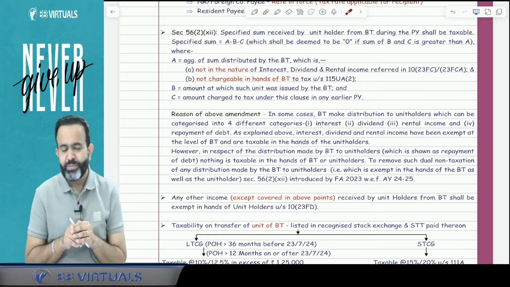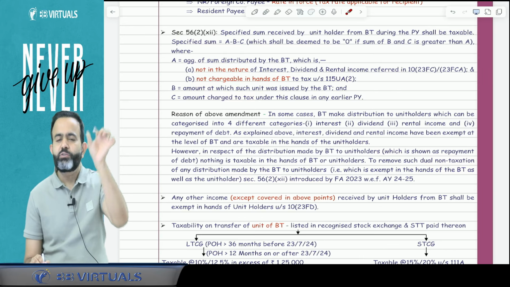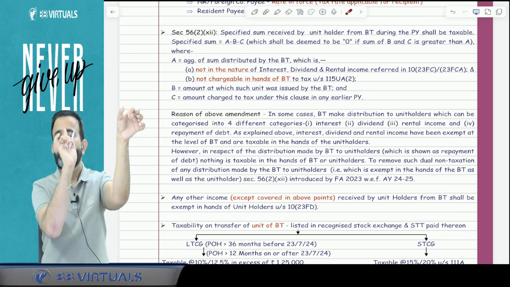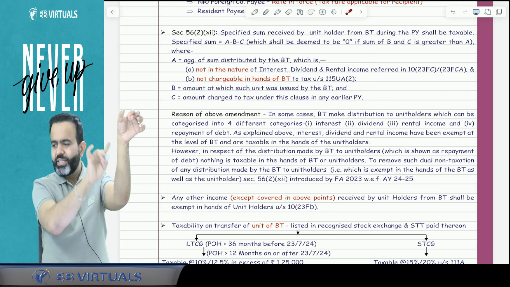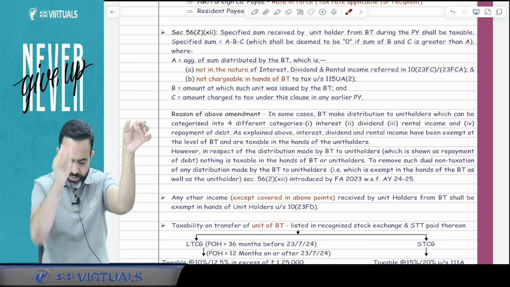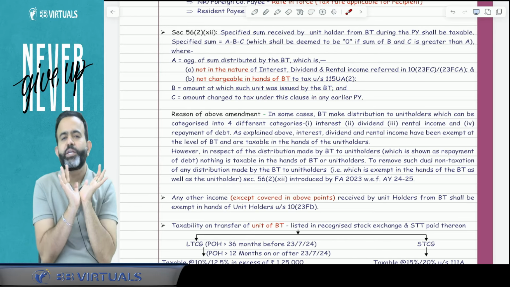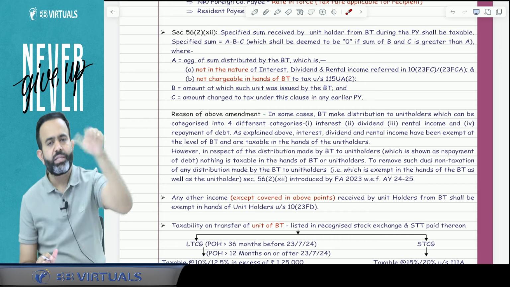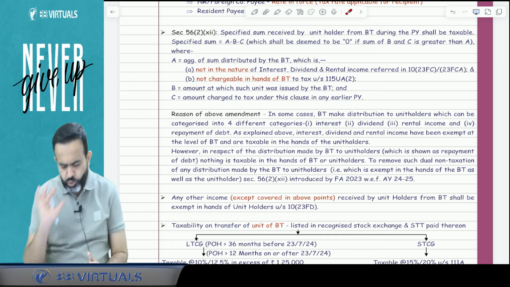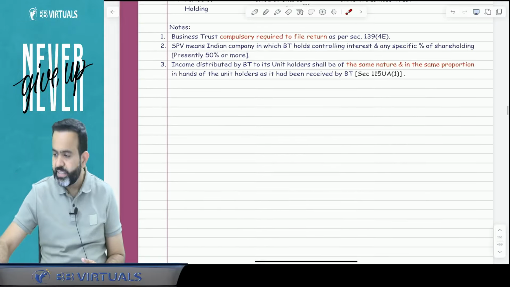But how will it be taxable? You know how it will be taxable. Here, whatever amount is received by the unit holder minus the issue price, that is, the second B, the amount at which the unit was issued by the business trust. So the issue price will be reduced, and the remaining amount, if any, will be taxable in the hands of the unit holder. Don't worry, I will take one example, and with the help of that example we will understand this concept.